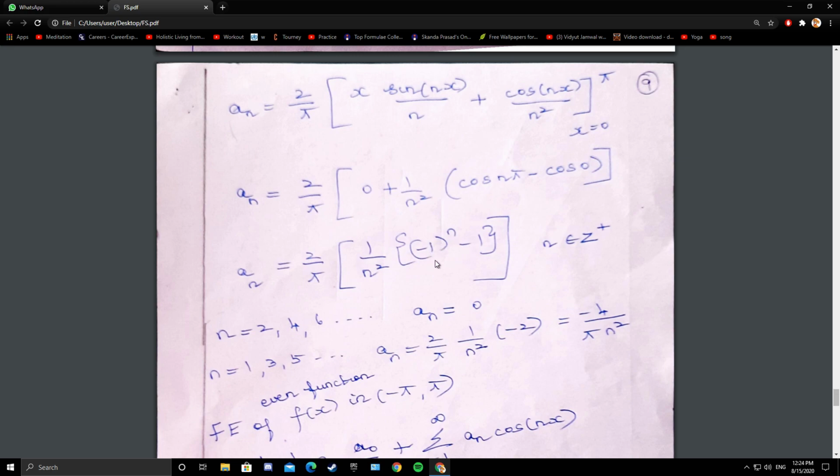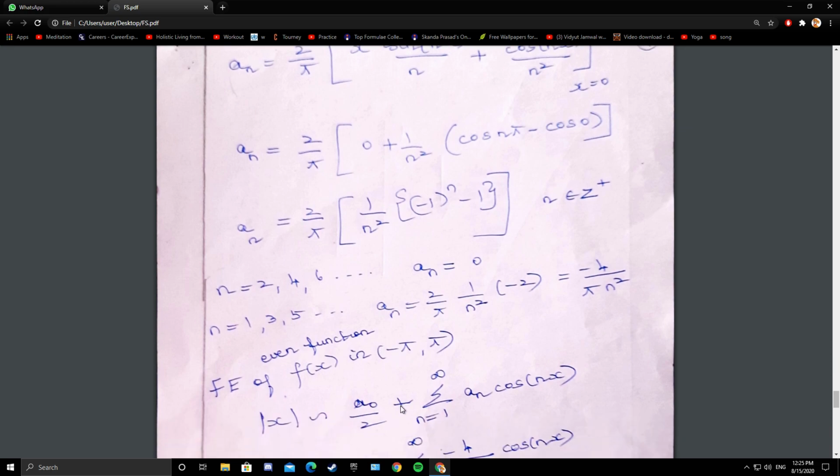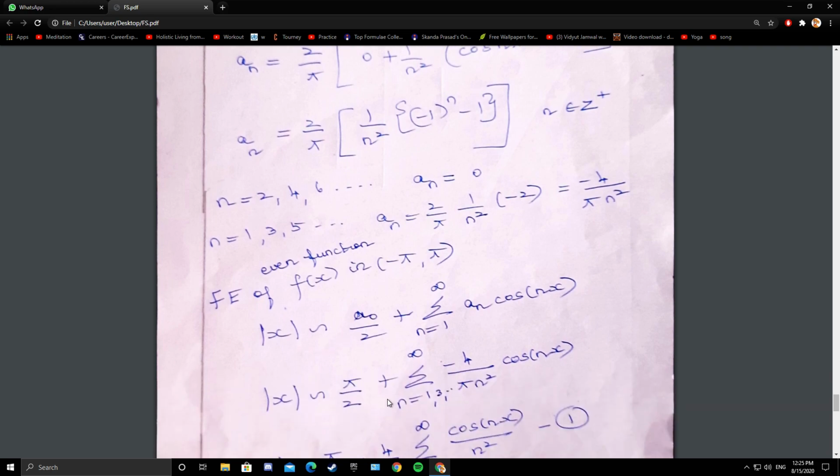If n is even, the bracket term is 0. So if n is odd, a n is 2 by pi times 1 by n square minus 2, so that is minus 4 by pi n square. So the Fourier expansion of the even function f of x in the open interval minus pi to pi, f of x equals mod x, converges to a naught by 2 plus summation 1 to infinity a n cos of nx.